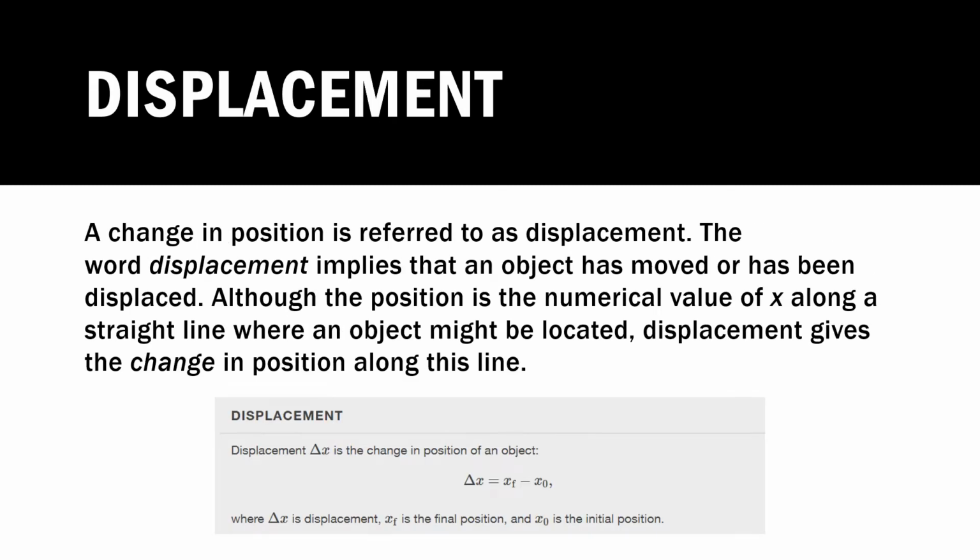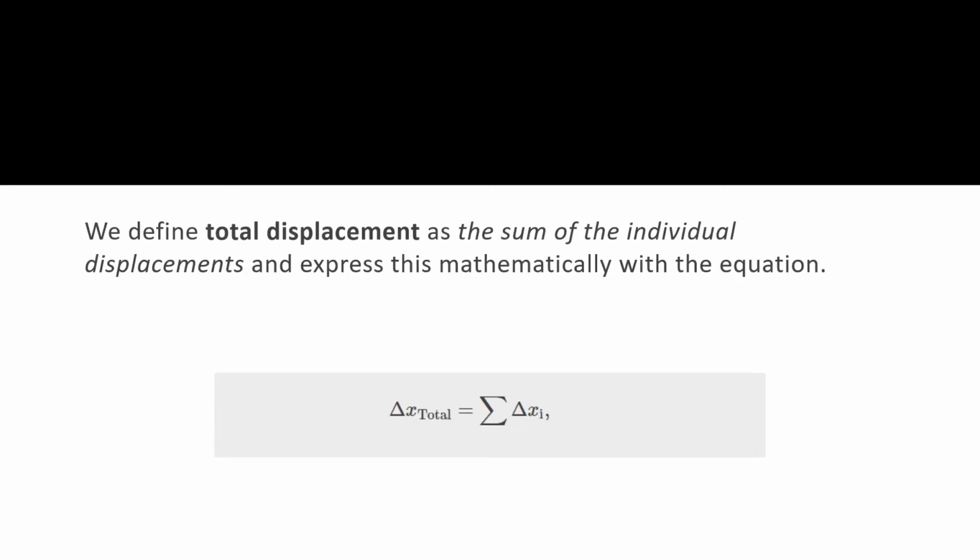Displacement. A change in position is referred to as displacement. The word displacement implies that an object has moved or has been displaced. Although the position is the numerical value of x along a straight line where an object might be located, displacement gives the change in position along this line. We define total displacement as the sum of the individual displacements and express this mathematically with the equation below.